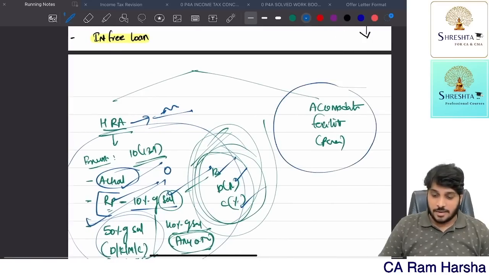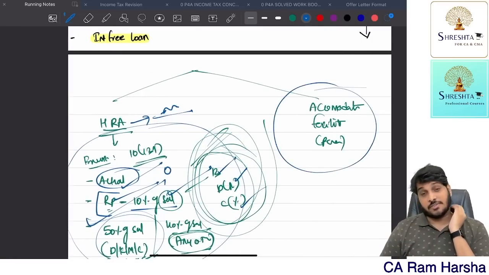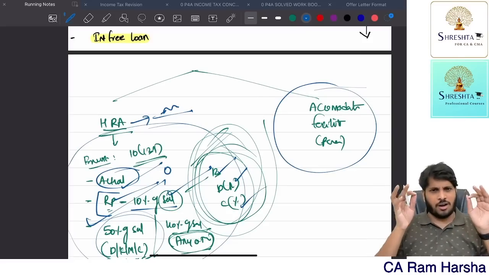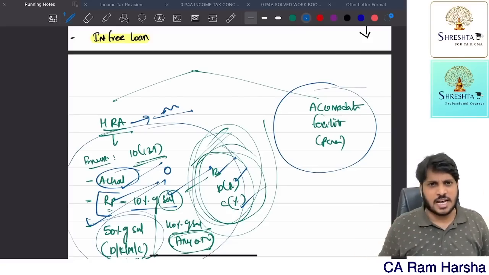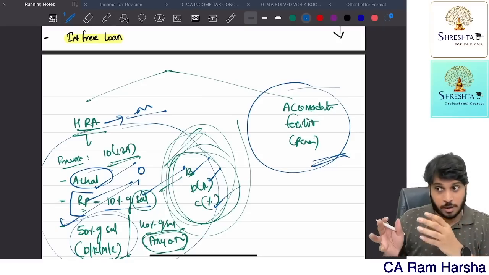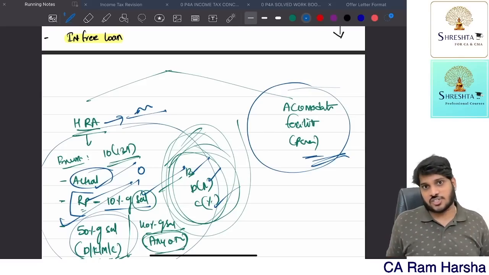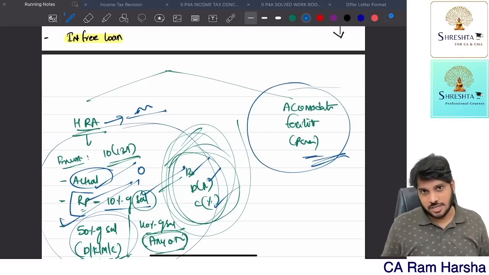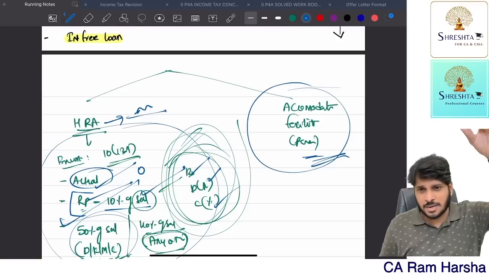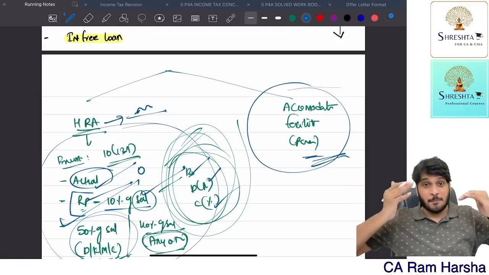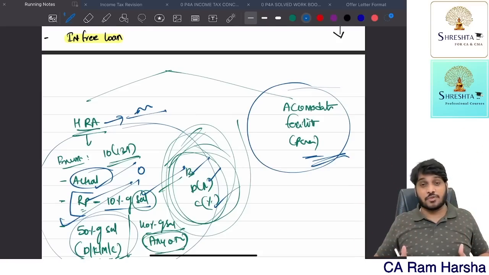Suppose, sir, we are giving an employee accommodation facility. Always remember this thumb rule in salary: whenever you have a problem where an accommodation facility is given, you need to value the perquisite. Calculate this at last. Getting it? So how to calculate income under salary? First calculate gross salary minus deductions. Then you will get income from salary.